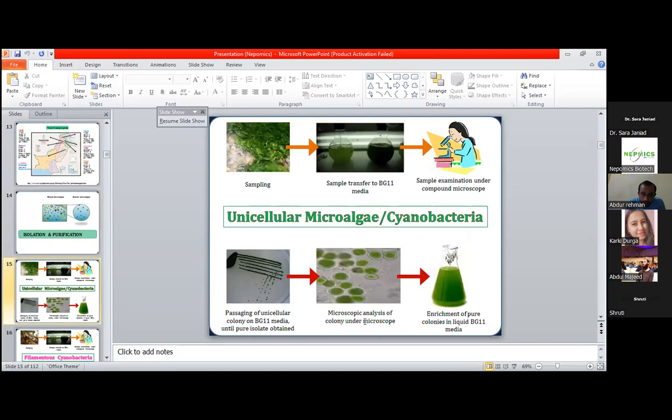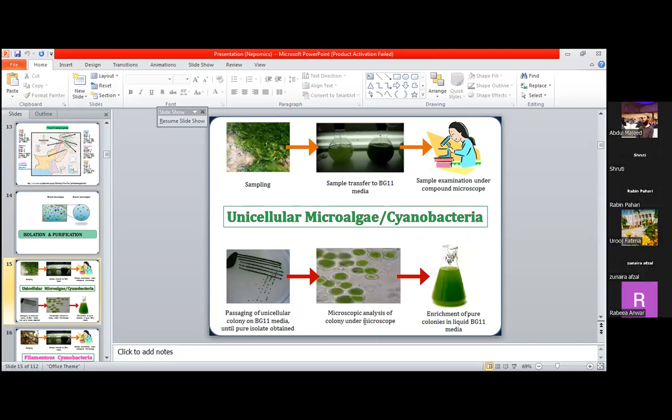And there are different types of these microorganisms. Some are unicellular and some are filamentous. Unicellular microorganisms or microalgae are similar in appearance to unicellular bacteria. So we just took the sample and processed it in the BG11 media. This is the specific media which we use for the growth of these green creatures. BG means blue green.